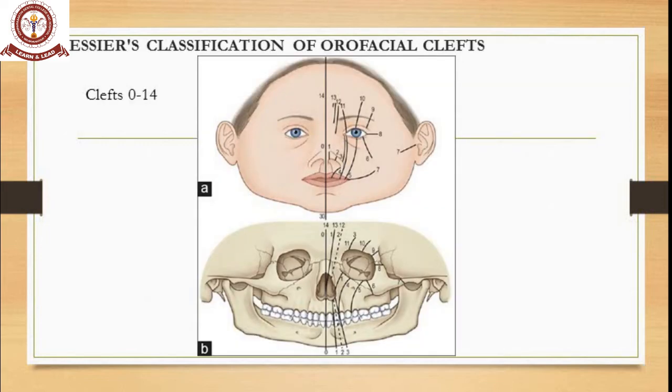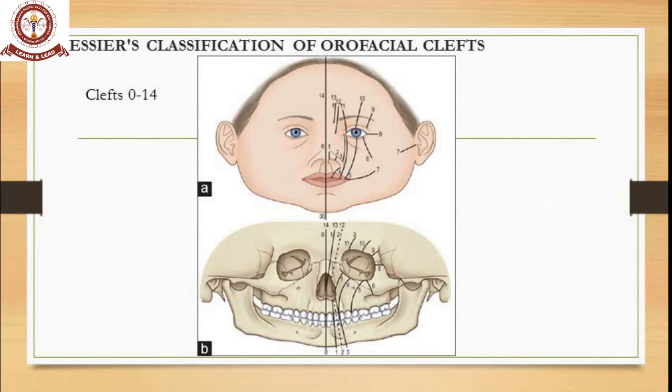Now, whatever clefts I have told you so far are clefts of the craniofacial region, and that too related to the maxilla, mandible and nose. So what is the other classification that you know? That is Tessier's classification. It's nothing but the orofacial classification of orofacial clefts. This numbering starts from 0 to 14. It's a big classification, from 0 starting at the midline and 14 ending at the midline. So you can see that image in comparison.